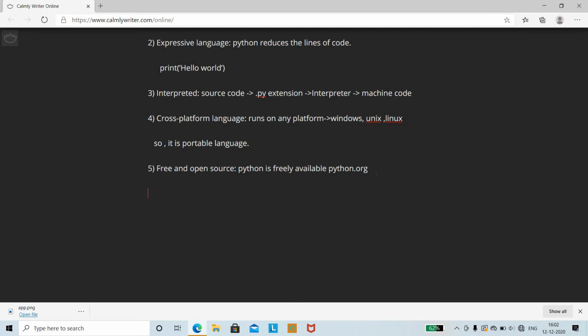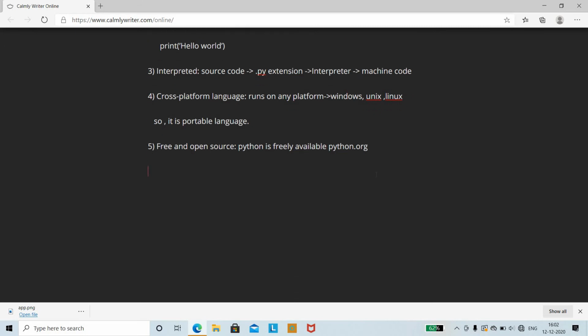So the next thing is that it's open source. We have seen why it is free, because it is freely available and you can easily download it from python.org, and the current version, 3.9, is available. Open source means that it is open to everyone, everyone can download its source code without paying an amount.